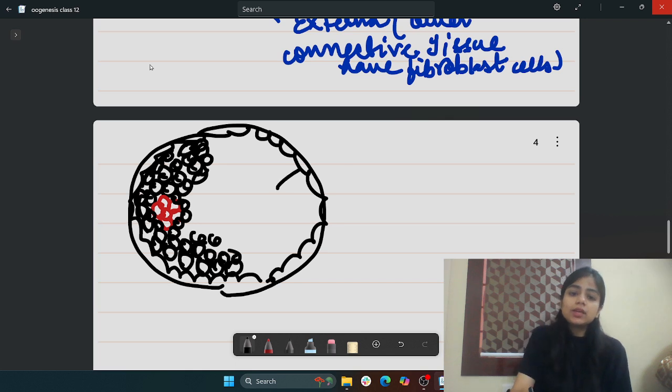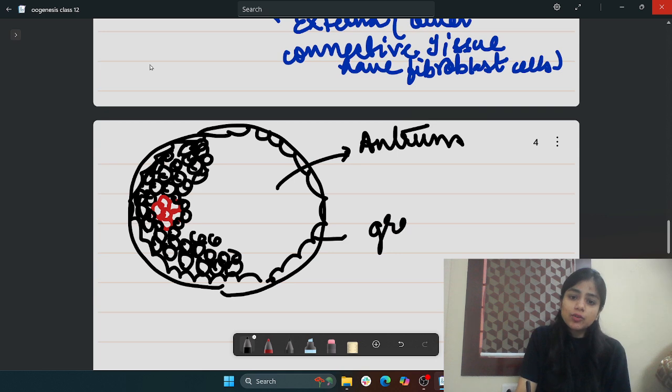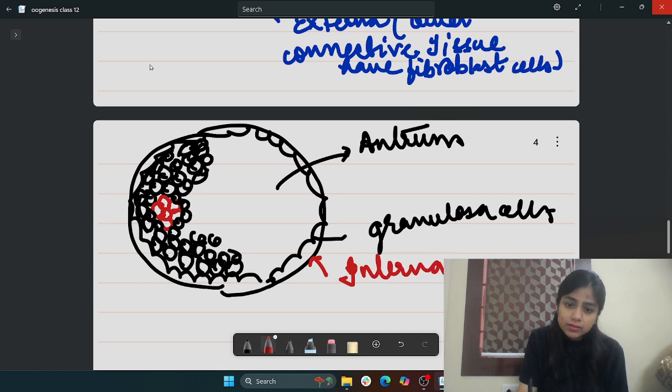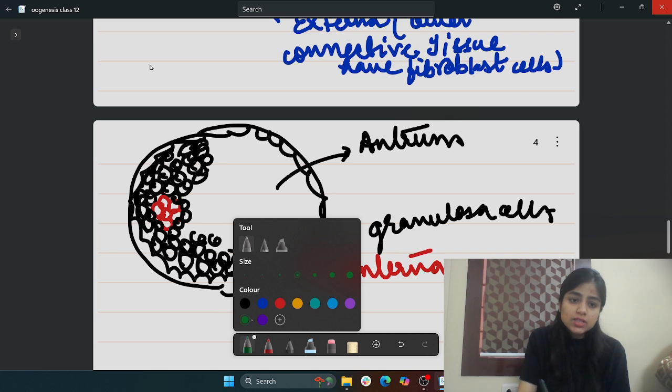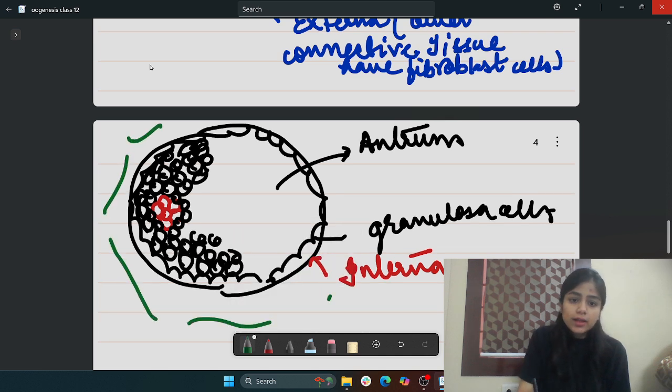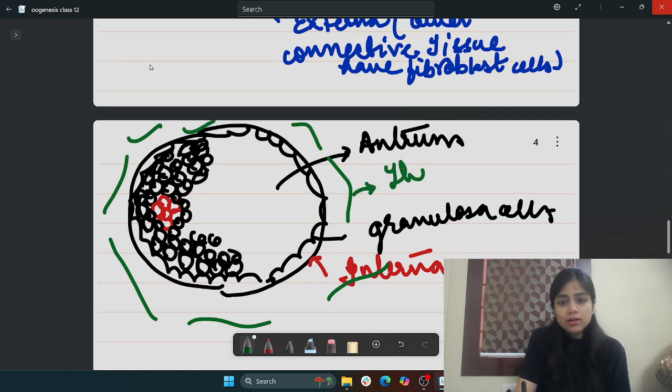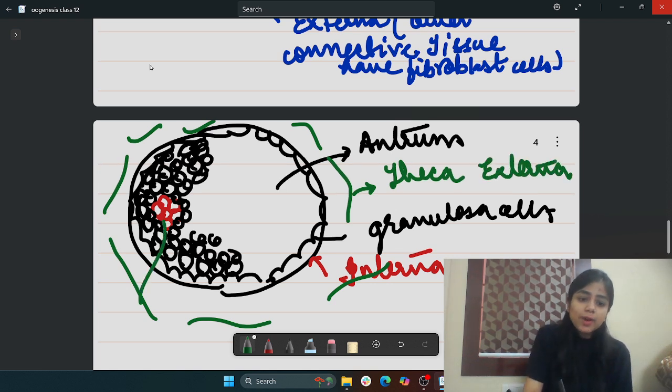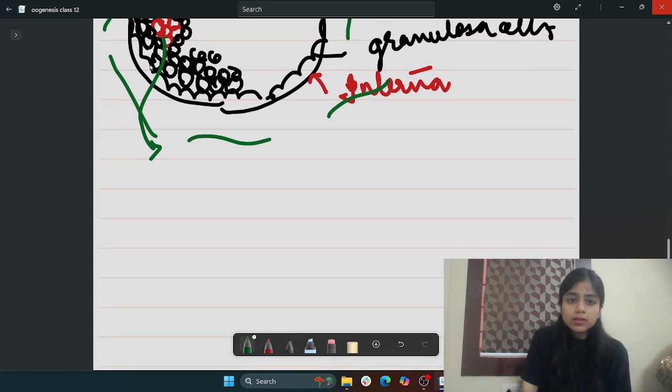So this is my antrum, the cavity. This is my granulosa cells. This black one is called theca interna. It usually merges with the ovarian stroma, and this is called theca externa. This is my secondary oocyte.